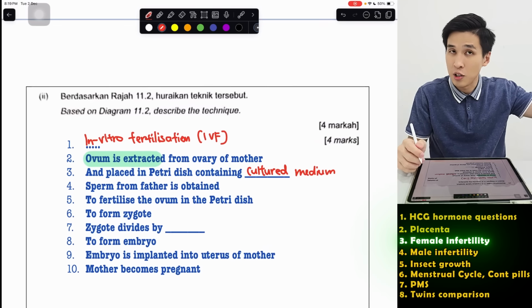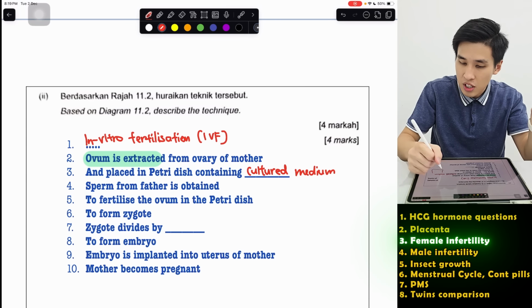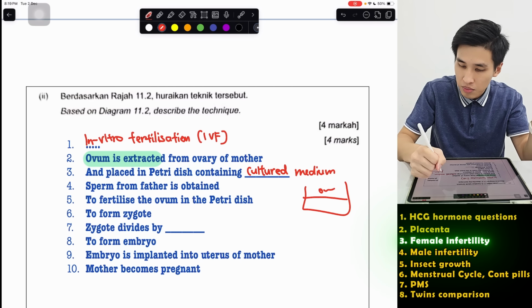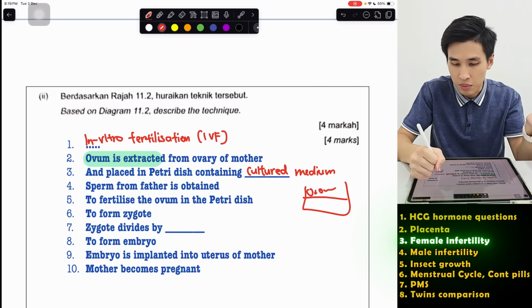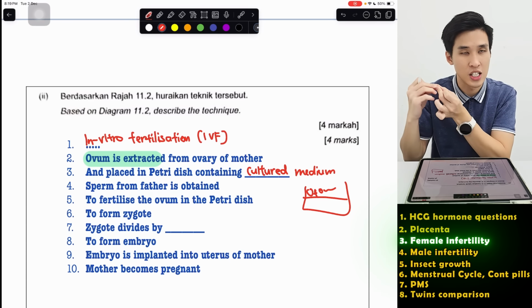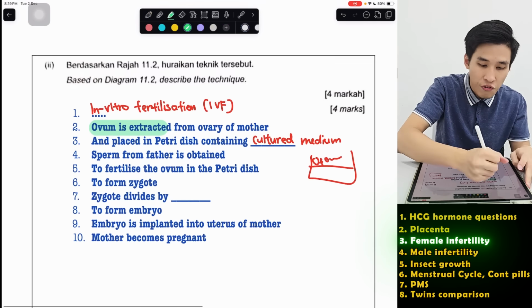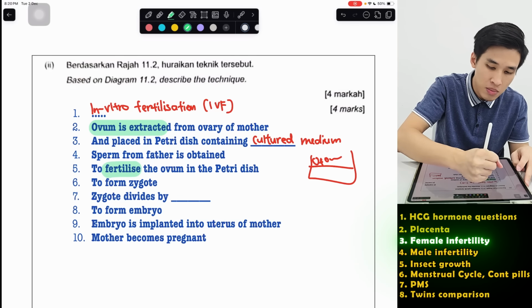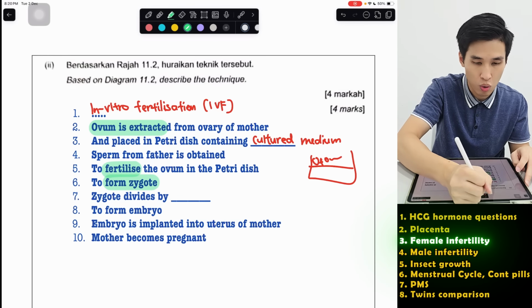So sperm from the father is then obtained. Then I put the sperm and the ovum inside here for them to fertilize. So sperm from the father is obtained to fertilize the ovum. If you mention to fertilize, you get 1 mark. To form a zygote, also 1 mark.